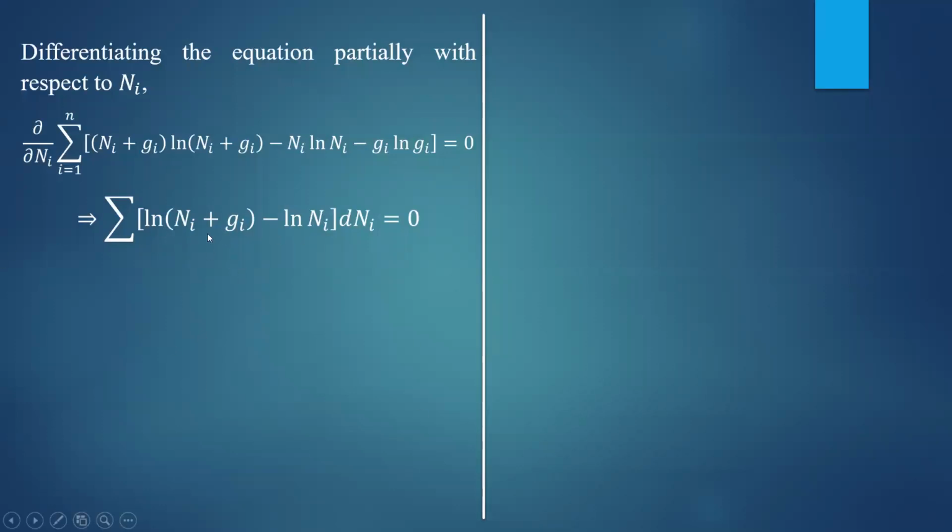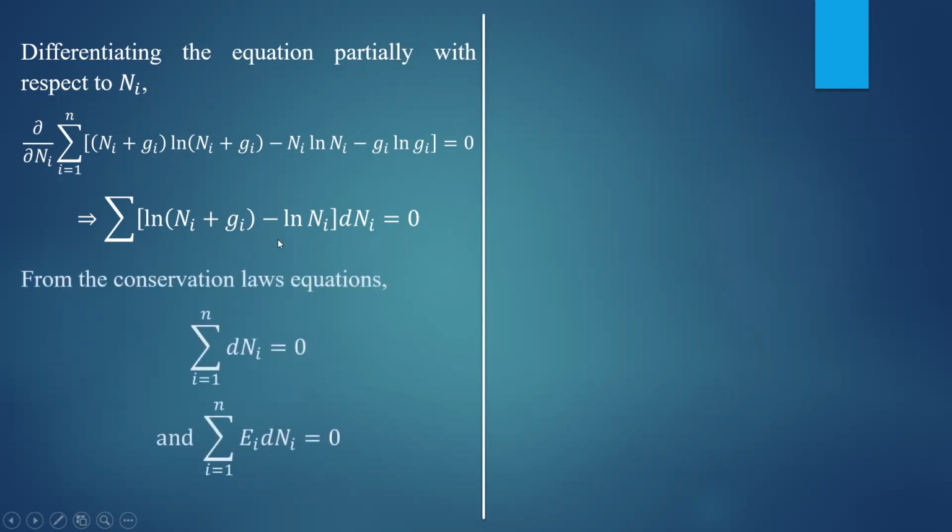So this must be true if and only if each and every term in the summation is going to be 0. Now you use the conservation law equations and add these two terms to this summation. We consider the conservation laws: summation of dni equal to 0, and summation of ei into dni equal to 0.